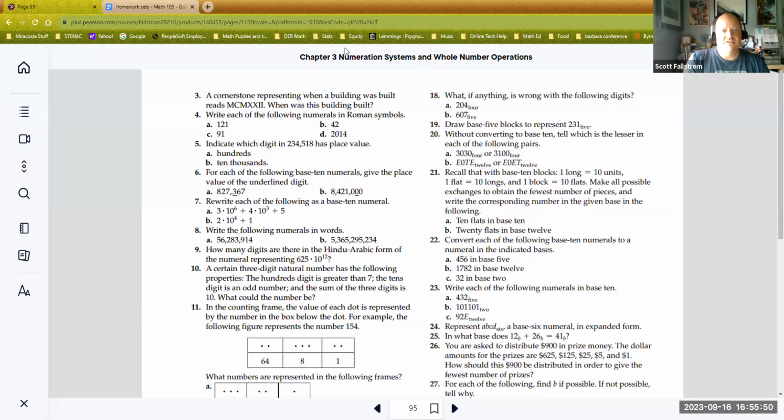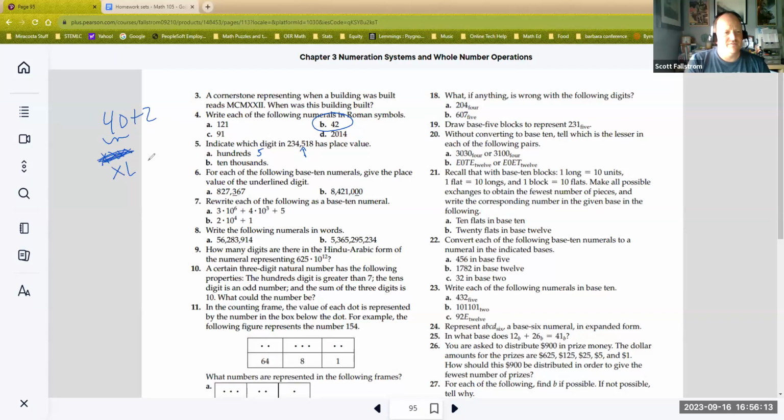Let's see here. Most of these questions are usually pretty good. Which digit has place value hundreds? So hundreds, you would find the digit in the hundreds place, and you would say the digit is 5. Write things in the Roman system. So 42, that's a 40 plus 2. So write 40, but I can't write four 10s. That's not allowed. I have to put 10 in front of 50 and then put 2 on there. So there's 42. So there you go.